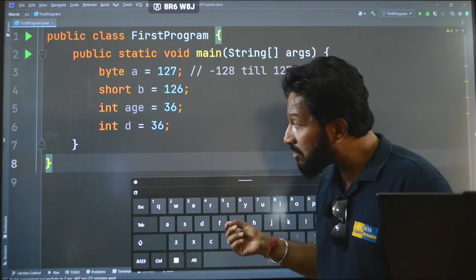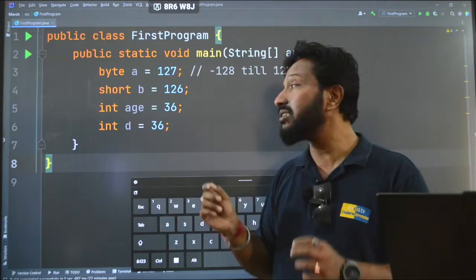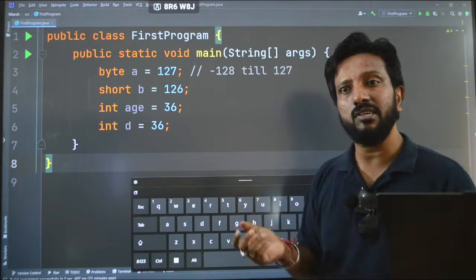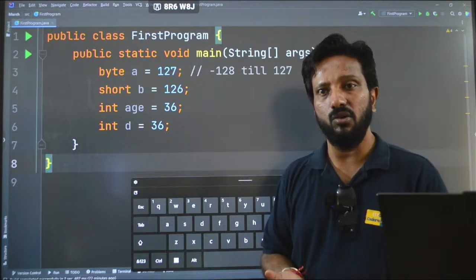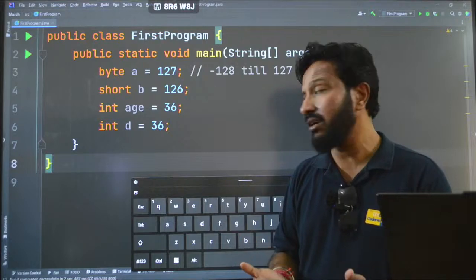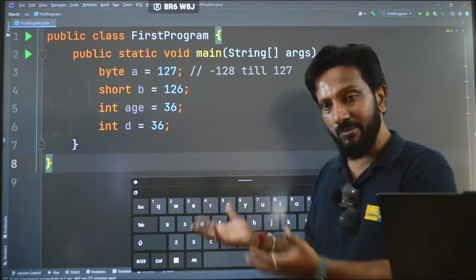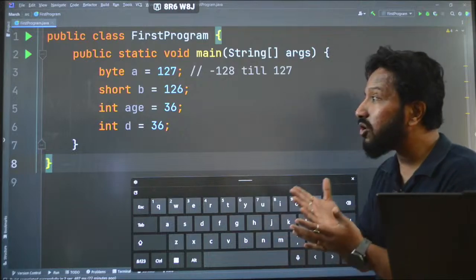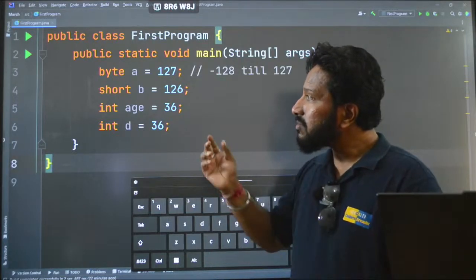So always remember, this is a very important tip whenever you are trying to become a developer or a tester, or whatever you are trying to learn in any programming language. Please make sure that you name the variables according to your requirement.